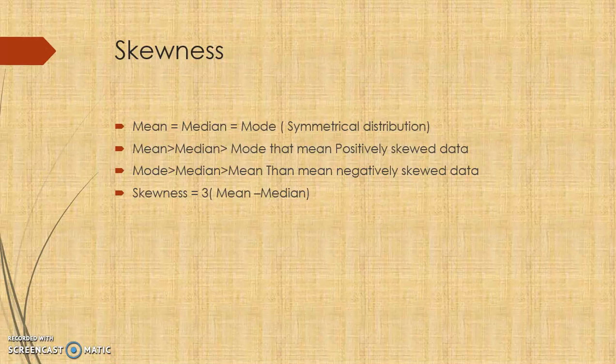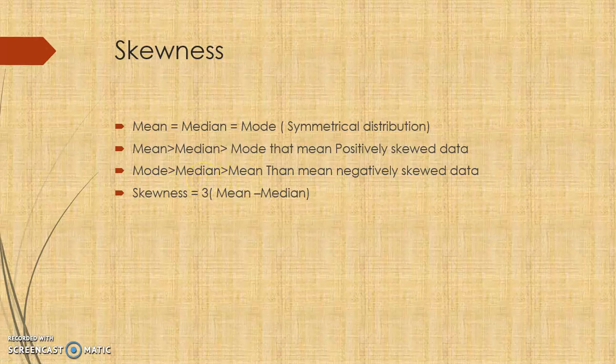If your mean is greater than median and median is greater than mode, that means the data is positively skewed. Or I can say your data has been skewed to the left side, or the negative side, because if you see, the signs are going in opposite directions. Positively skewed means the data is lying in the negative side of the NPC.